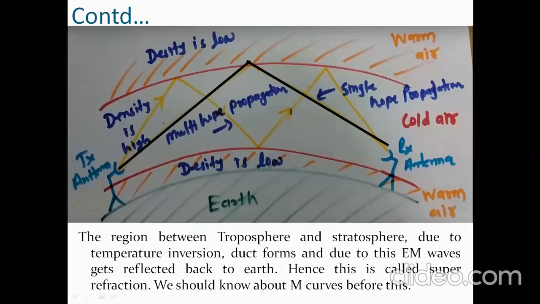This happens again at the top end here. When it moves from high density to low density, it reflects the signal back. And if you place the receiver here, at least it will receive the signal now. If the receiver is not there here also, what happens? This yellow line will come down, hit the warmer air surface and reflect back again. And if you place the antenna at the next hop, it will receive the signal at the next hop, which means multi-hop propagation. Here we are able to produce 2 hops, right?